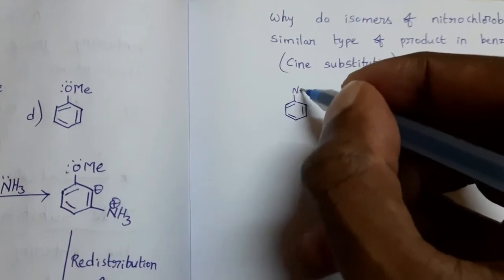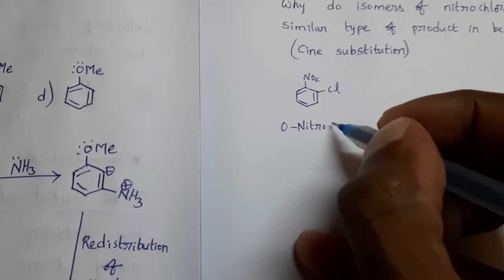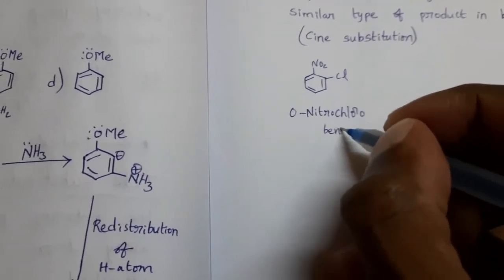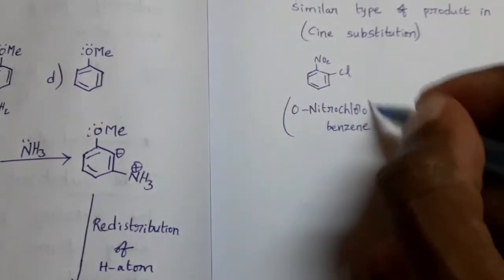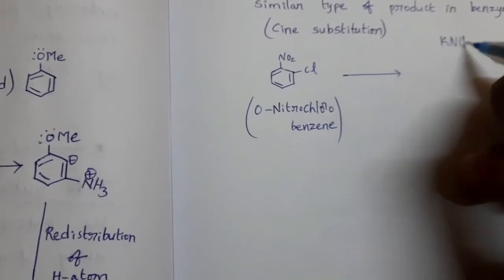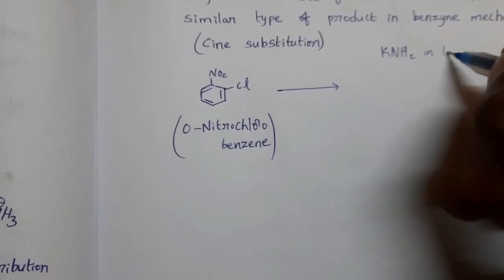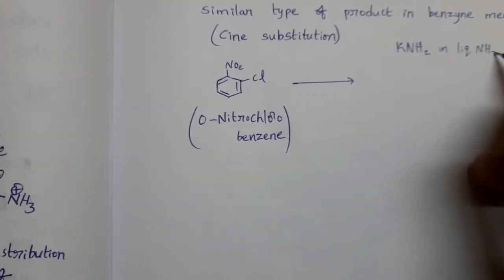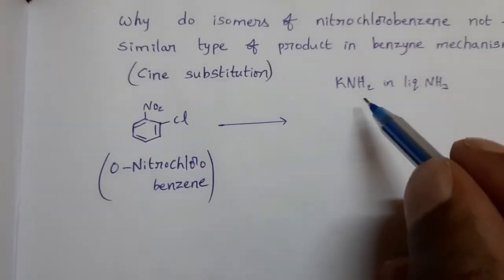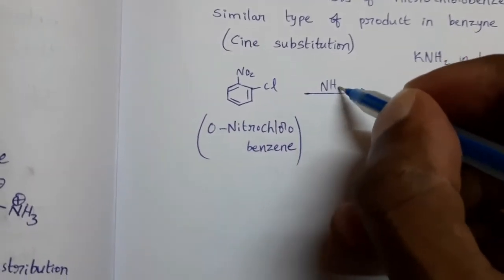This is orthonitrochlorobenzene. When this compound is treated with KNH2 in liquid ammonia, potassium amide in liquid ammonia, first this potassium amide reacts with this compound. So in that K plus NH2 minus, so NH2 minus.